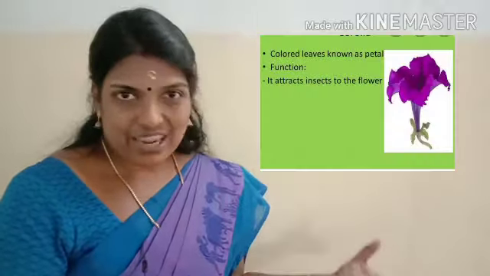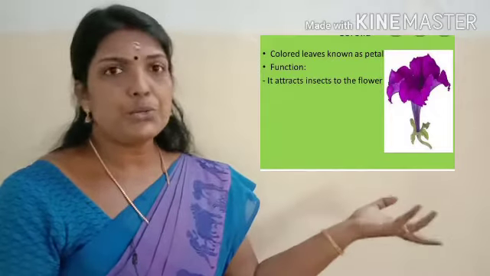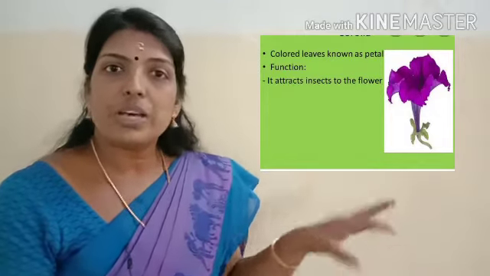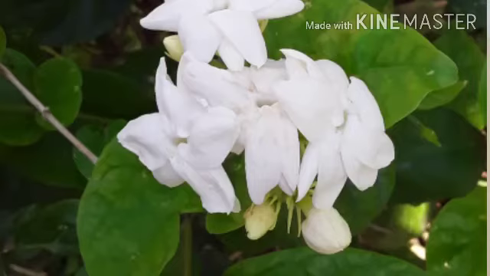Insects are attracted towards the flower either due to its attractive color or its attractive smell. Clear? When insects visit the flower, only then will pollination happen. When the pollen is transferred from one flower to the next flower, only then does reproduction become effective, isn't it?